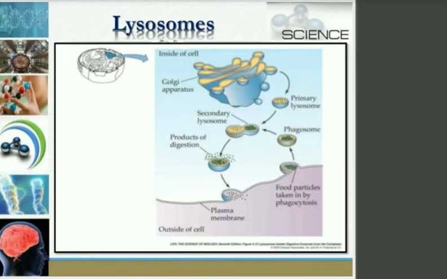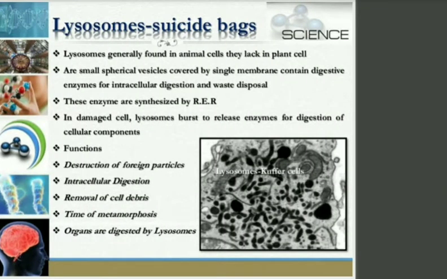Then the role of lysosomes. Do you know that we have given one more name to lysosomes, that is called suicidal bag? So why are they called suicidal bags? As you know, suicide means to damage ourselves, isn't it?